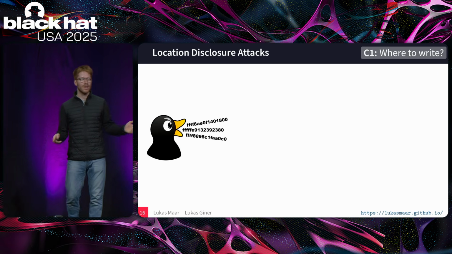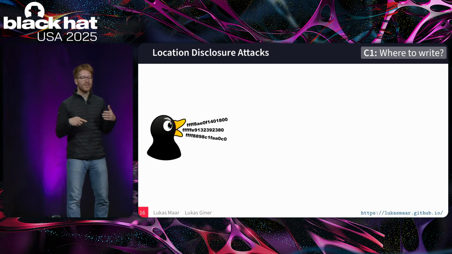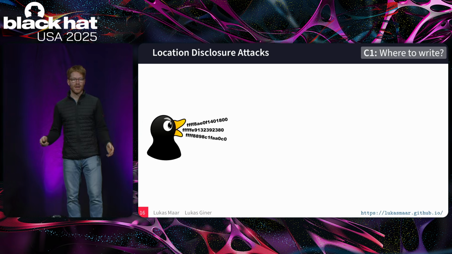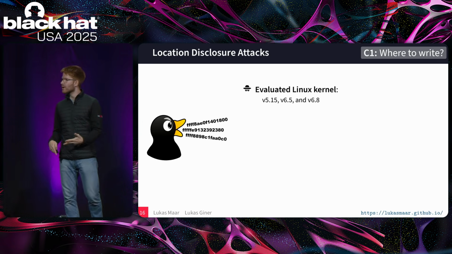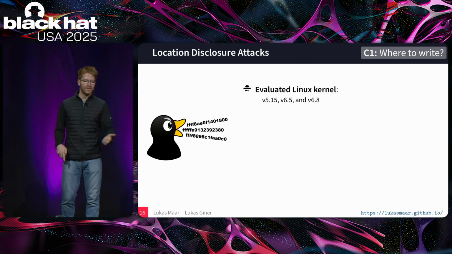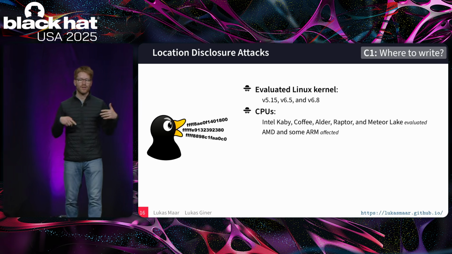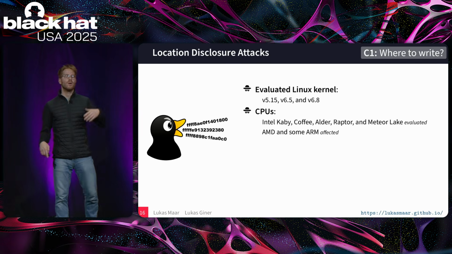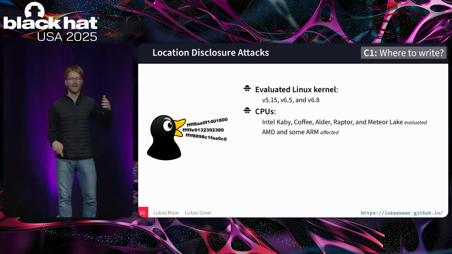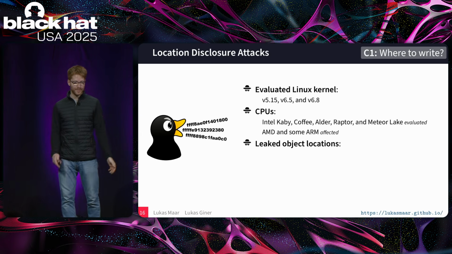And what we then did, we did a lot of evaluation of these location disclosure attacks. We evaluated on 3 Linux kernel versions, on v5.15, v6.5, and v6.8. We evaluated on a lot of Intel CPUs, while AMD CPUs and some ARM CPUs are also affected.